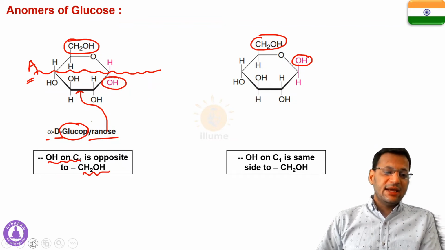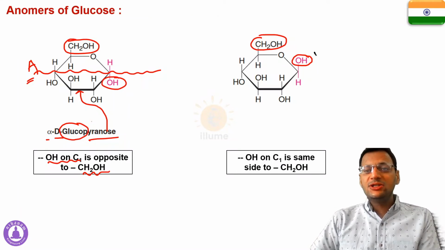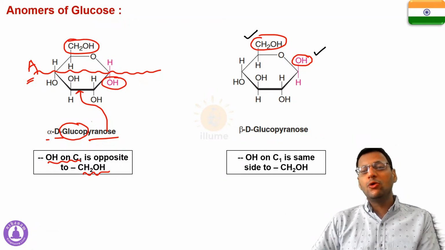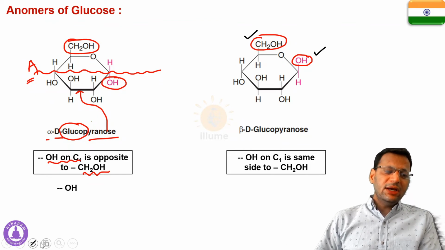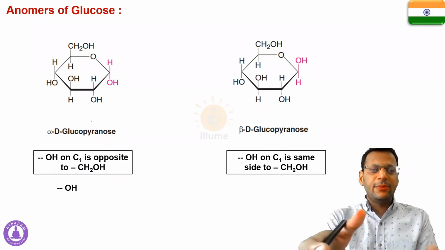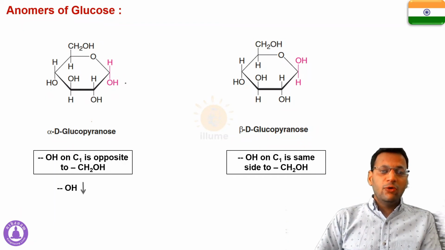In the second case, you can appreciate that OH is on the same side as CH2OH. So this becomes the beta anomer, the beta form of glucose. So this is beta D-glucopyranose. Getting my point? If you are not getting this concept, then you can remember it this way: when OH is on the lower side and H is on the upper side, this is the alpha form.